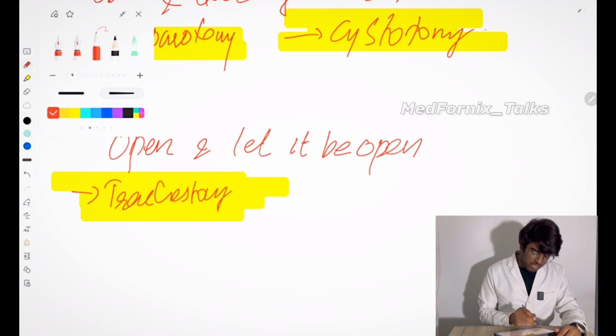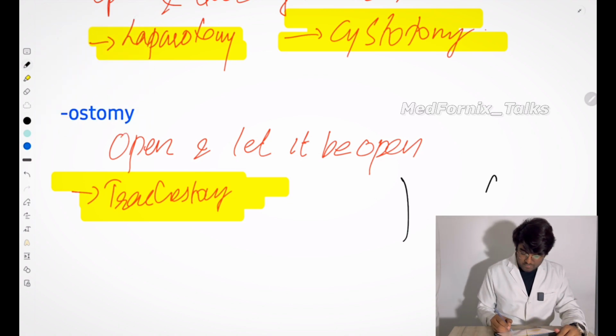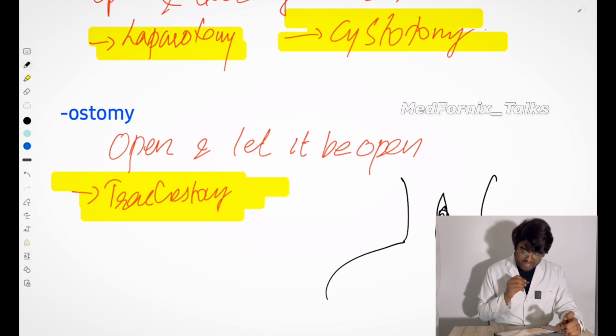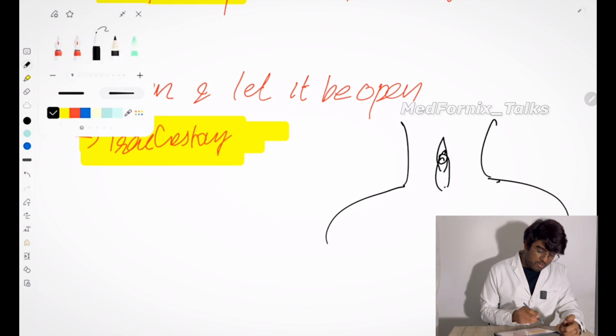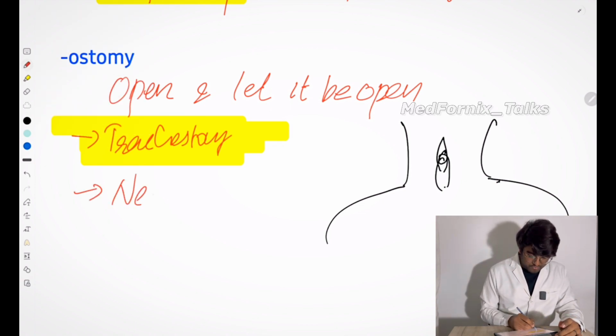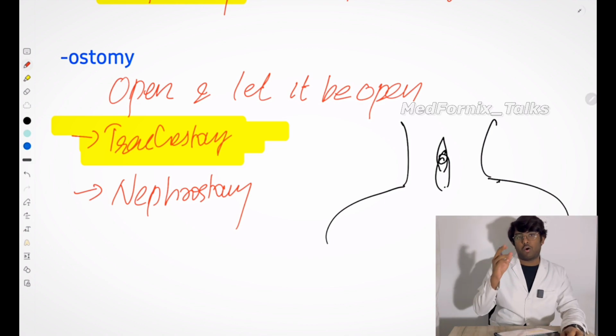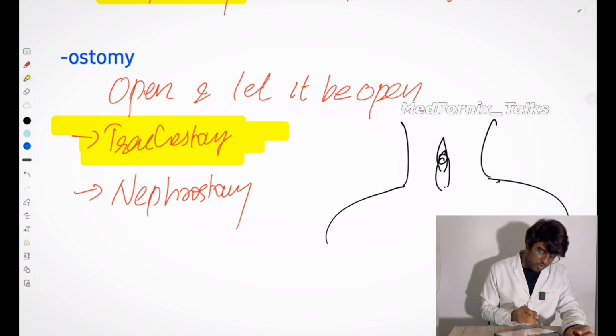Suppose this is the throat part, the neck part of the body. You are going to make an incision here, open it and keep it open, and a tube will be placed there so that it stays open always, and through it artificial ventilation is provided. This is known as tracheostomy. The next example for ostomy is nephrostomy. In nephrostomy, you keep the kidney opened and the urine is taken out. This is known as nephrostomy.